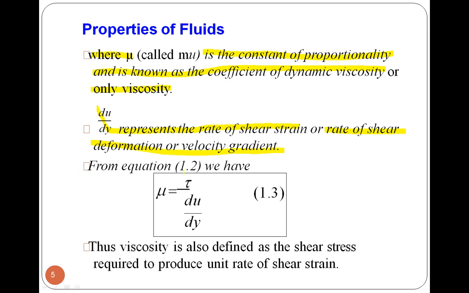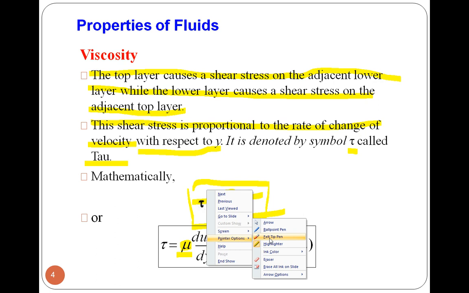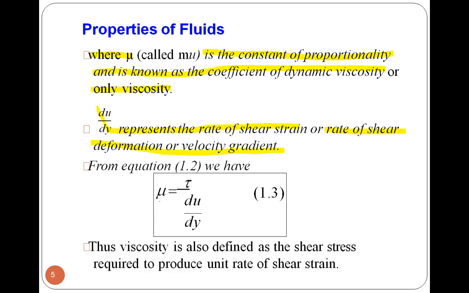Okay, so from the equation, what is viscosity actually? Tau is proportional to du by dy. The proportionality constant is mu, and that mu is called the coefficient of viscosity, or only viscosity, or dynamic viscosity. So from this, what will be the formula for viscosity? We keep the viscosity on one side and take the velocity gradient to the other side, to the denominator of shear stress.